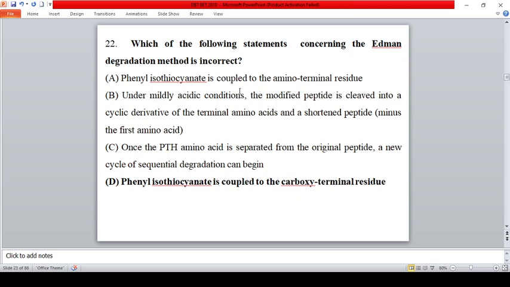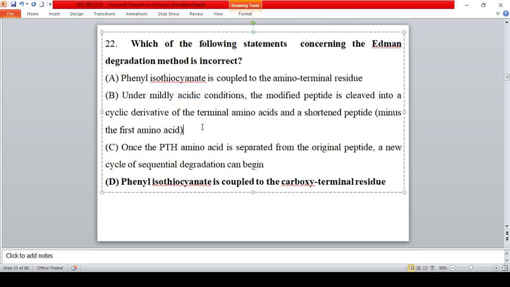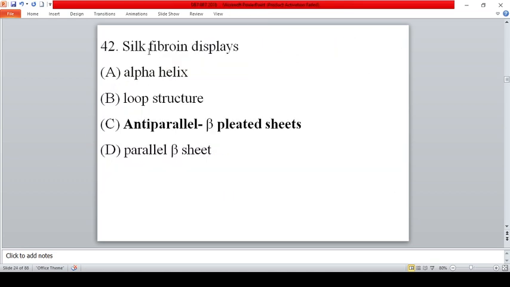So while studying these techniques, when the question says incorrect, you will eliminate this particular option, but at least study the other options. Like under mild acidic condition, the modified peptide is cleaved into a cyclic derivative of the terminal amino acid and a shortened peptide. So they are giving an acidic condition. Okay, this is a keyword. Okay, the next thing. Silk fibroin is an antiparallel beta pleated sheet. While studying silk fibroin, study about keratin also. What is the structure of them?